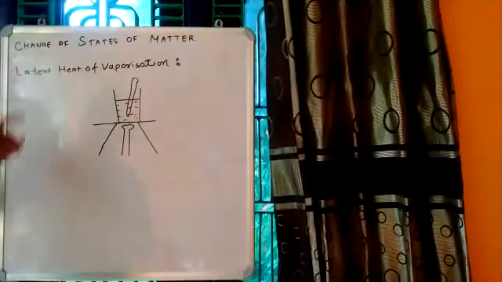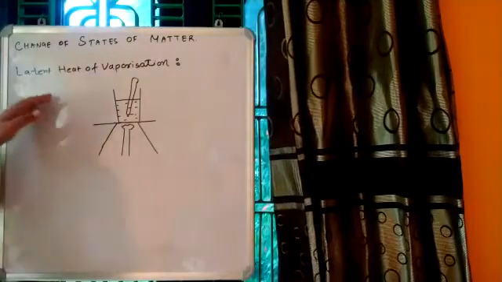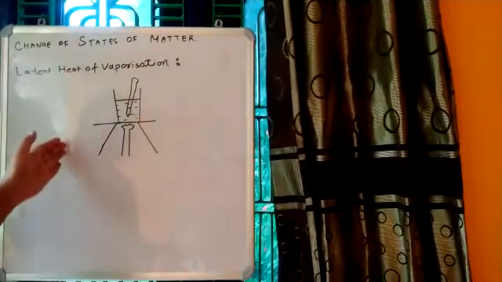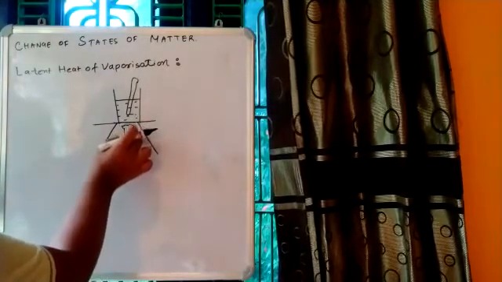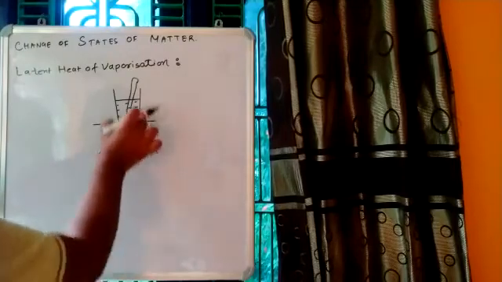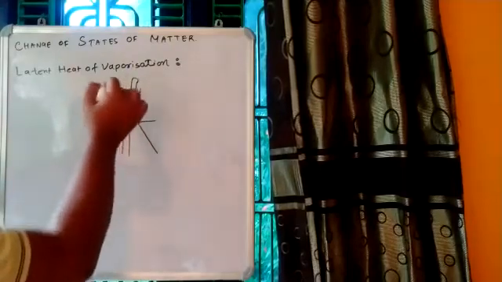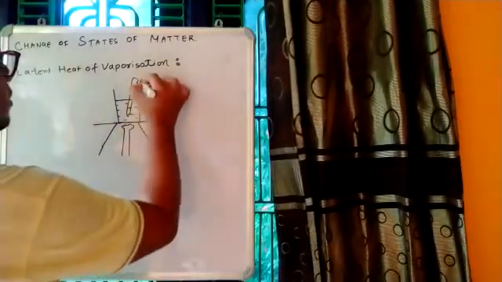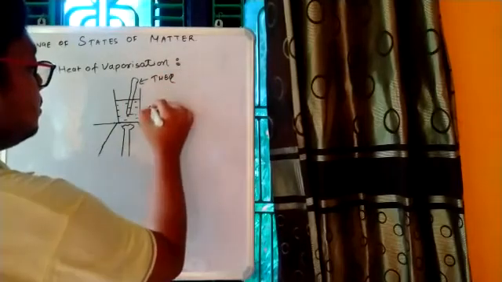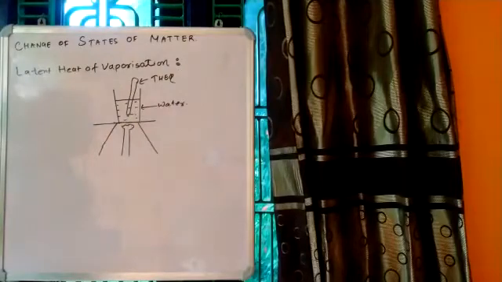So the next type of latent heat that we have to discuss is latent heat of vaporization. To explain latent heat of vaporization, we have a similar setup like the earlier one. So here, see, we have a stand. Under the stand we have a burner, and here we have a net, and above the net we have a beaker. And this beaker is filled with water, and there is a thermometer submerged. And this thermometer will measure any change in temperature. Correct? So this is the thermometer, and this is water, and this thermometer will record any change in temperature.